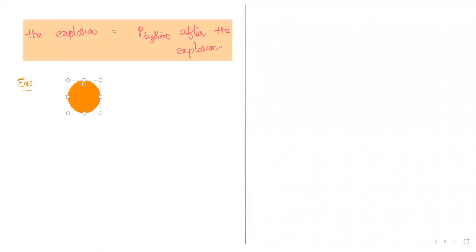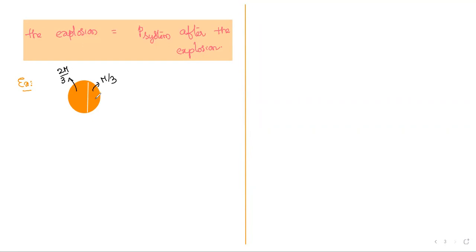Here this is of mass m by 3 and this is of mass 2m by 3.